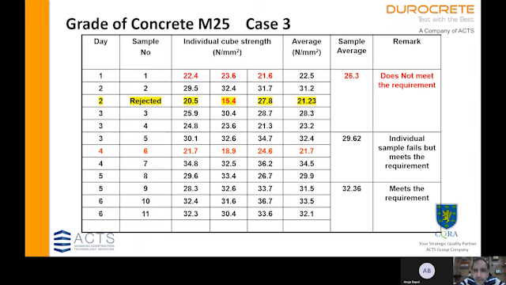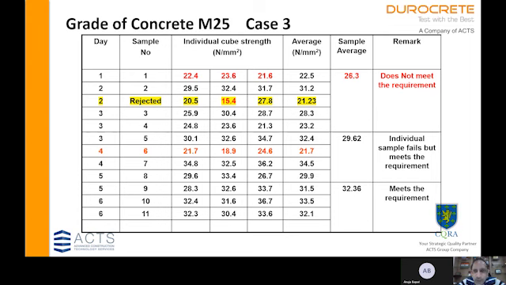of the group. But here the group mean, if we look at it, is 26.3. So it is lower than the requirement of 28.3. So it does not meet the requirement. So the concrete cast between day 1 and day 3, between samples 1 to 4, does not meet the requirement. Whereas the balance groups, the next group is sample number 5 to sample number 8.